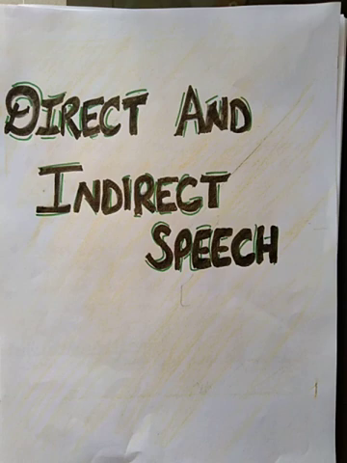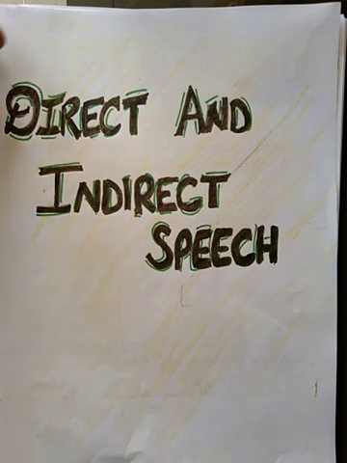For example, two people are talking. The one person who says something to another person is called the first person. The first person is the speaker and the person who listens is the listener, the second person. When the speaker says something to the listener and the listener tells these words said by the speaker to a third person, he will say it in two ways. And those two ways in which he will report the speaker's words are called direct and indirect speech.